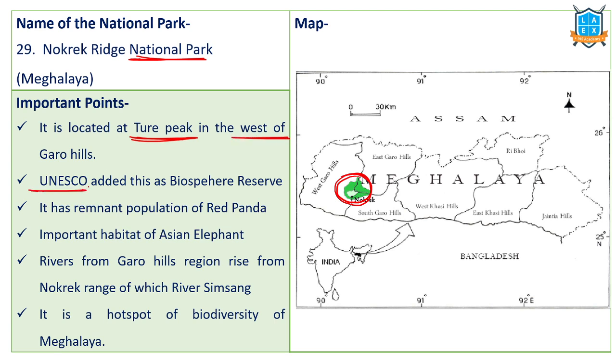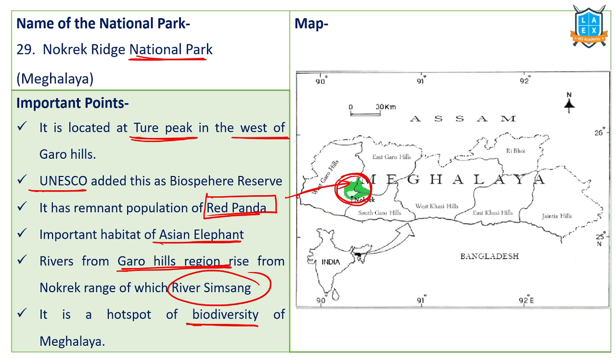It is one of UNESCO's biosphere reserves. It has a remnant population of red pandas, and that's why this region is famous for red pandas. It is also an important habitat for Asian elephants. Many rivers from the Garo Hill region, including the river Simsang, originate from this region. This is one of the biodiversity hotspots of Meghalaya. Nokrek, on the west side of Meghalaya in the Garo Hills, is famous for red pandas.